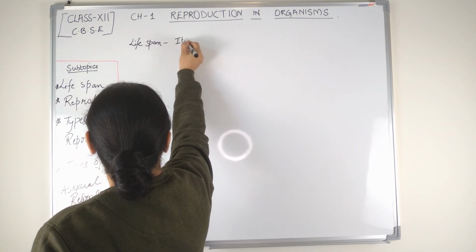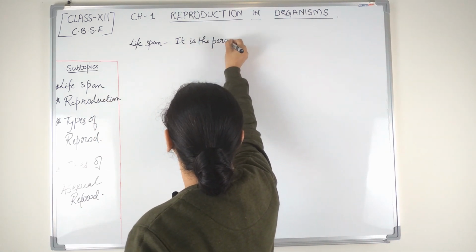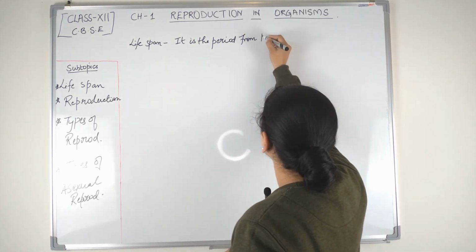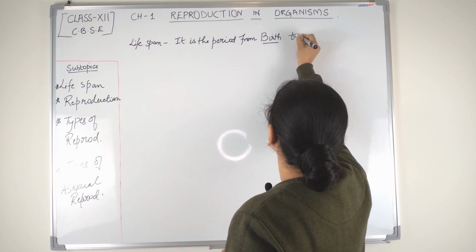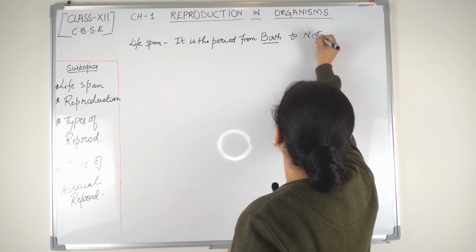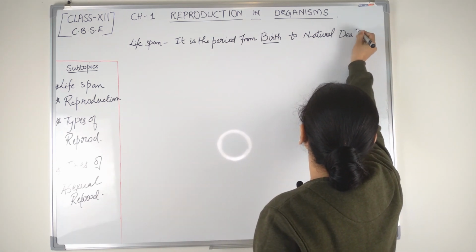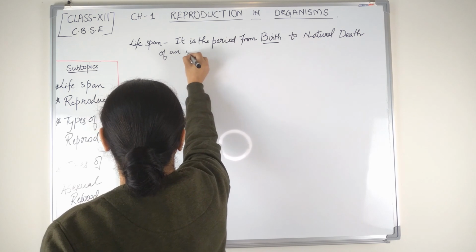It is the period from birth to natural death of an organism.